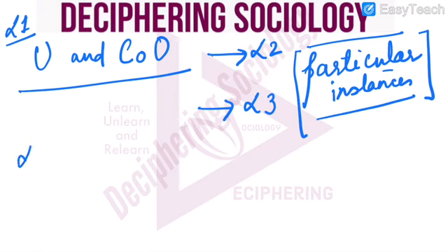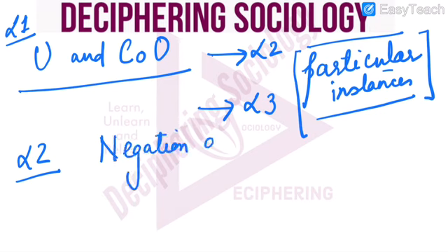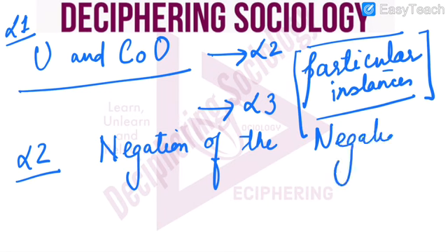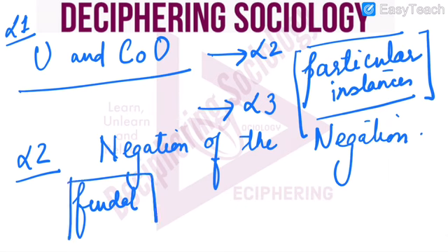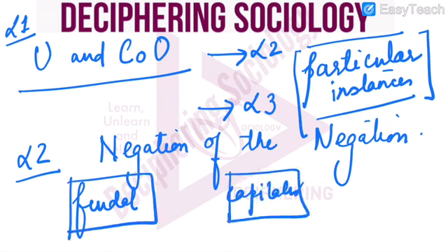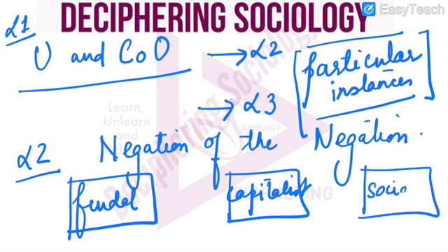So what is L2? Law 2 says law of negation of the negation. What does this mean? We can apply it to feudal society. First we had feudal society, then we came to capitalist society, and then socialism.